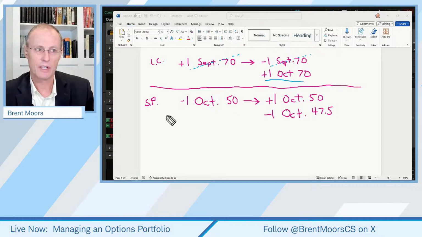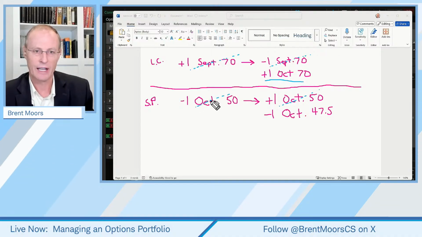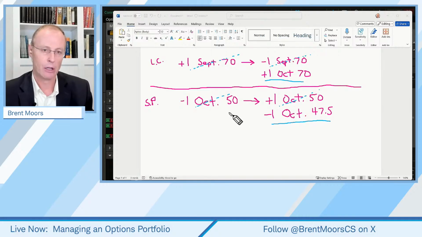And so what does it look like? It kind of looks like that. Look, I'm buying this one, which is going to cancel out this one. We're going to buy this one back. We're going to end up with nothing there. And what we end up with is a short October 47.50 put. It looks like we just changed the strike price using the same expiration date from 50 down to 47.50.